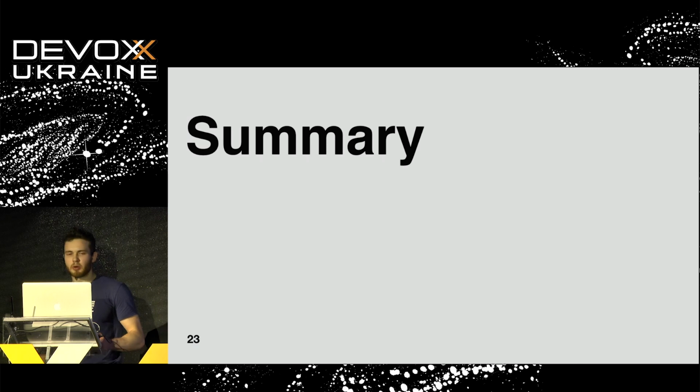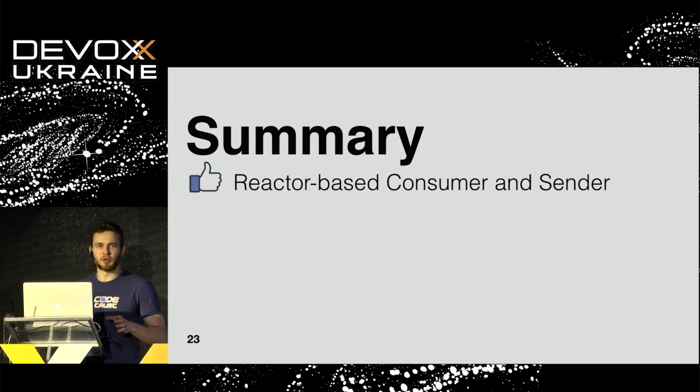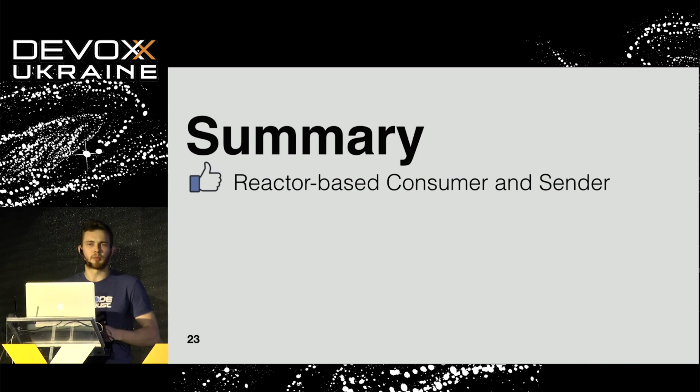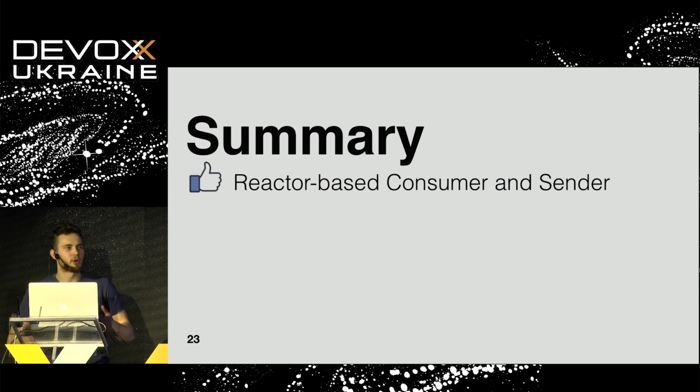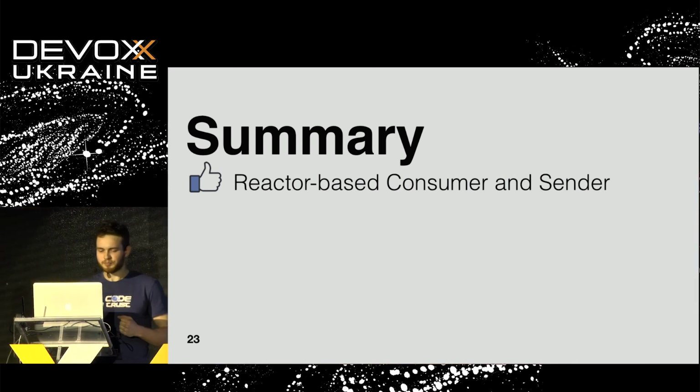So we can summarize and say that Reactor Kafka has reactive, Reactor-based consumers, so we can consume messages using Project Reactor. Reactor Kafka gives us a different approach to deliver and consume messages as well.